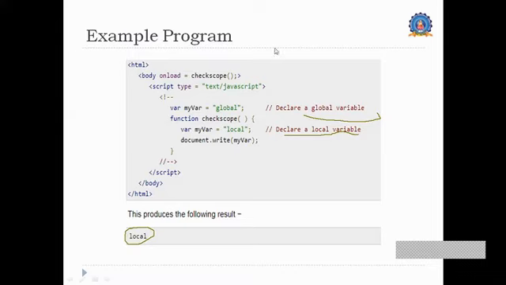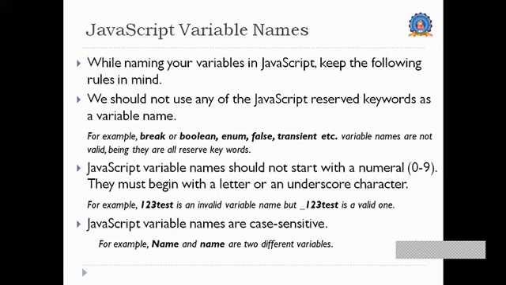Then JavaScript has rules on how to name variables. Certain keywords cannot be used as a variable name. Once we give a name to a variable, certain rules must be followed: keywords cannot be used as the variable name, and the name should not start with any numerals.